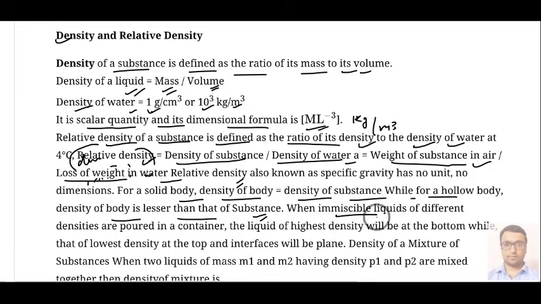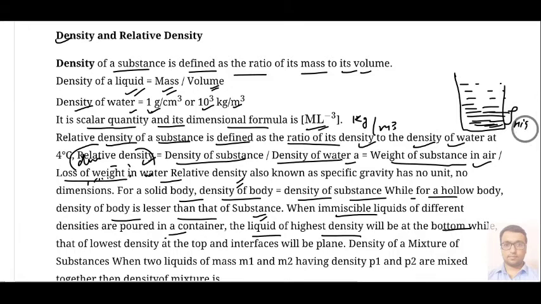For immiscible liquids, different densities are poured in a container. The liquid of highest density will be at the bottom. If you have two immiscible liquids, meaning liquids which cannot mix together, then the liquid which has higher density will go to the bottom part and sink, and the liquid which has lesser density will float.